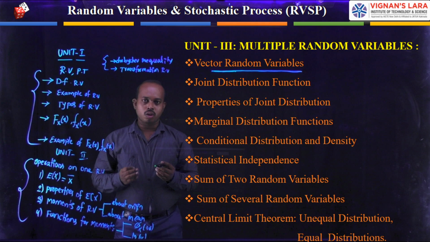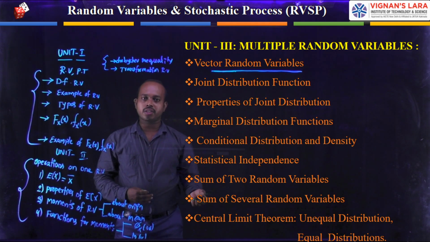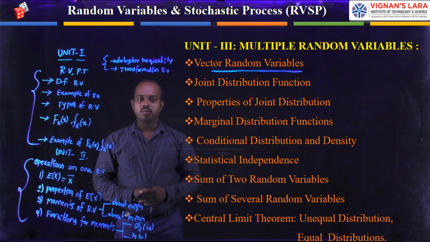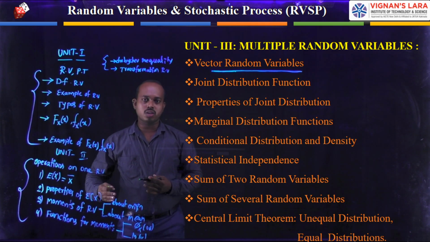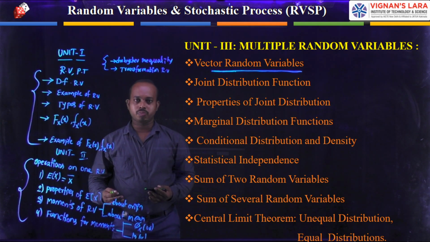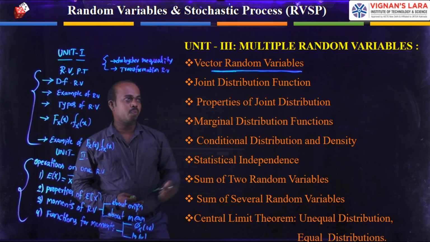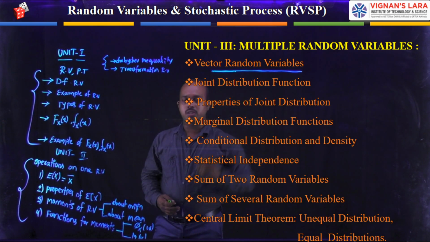When representing on any coordinate system, we can mention either x direction or y direction. But here, comparing vectors and random variables, there are similarities between these two. That's why the first topic is vector random variables.